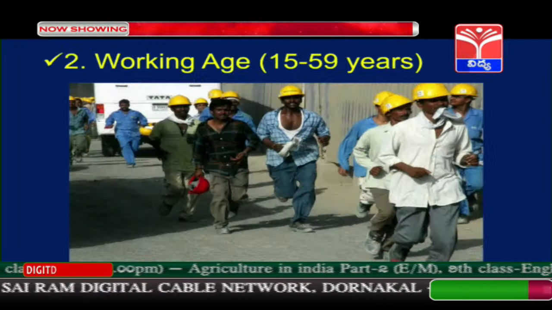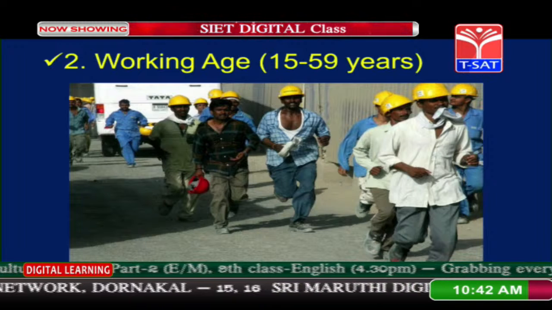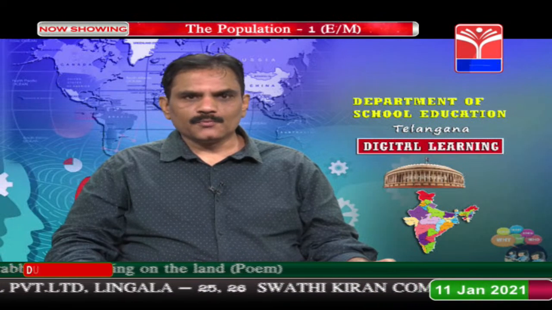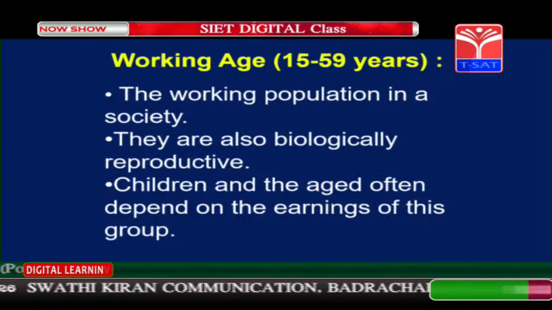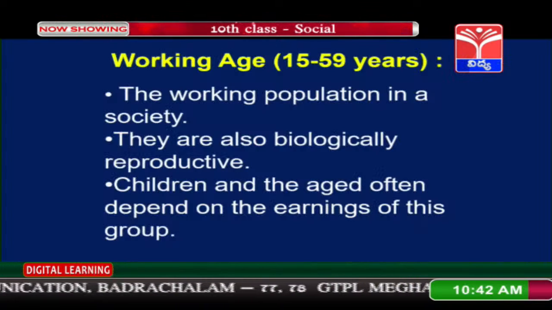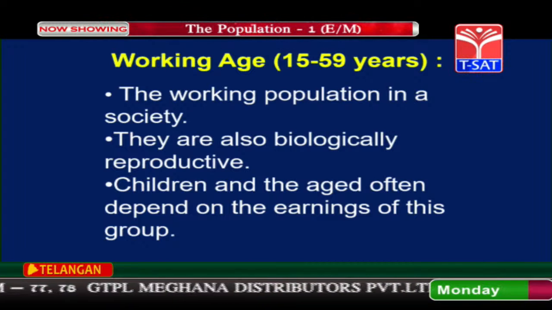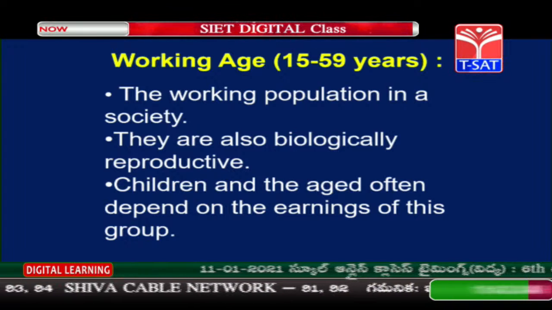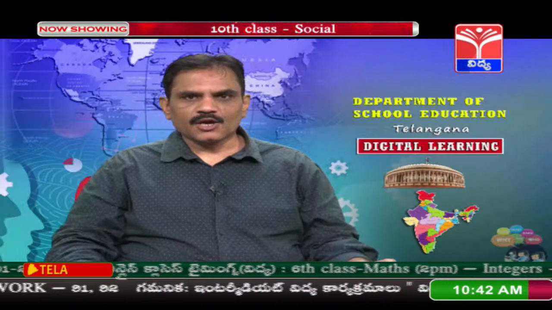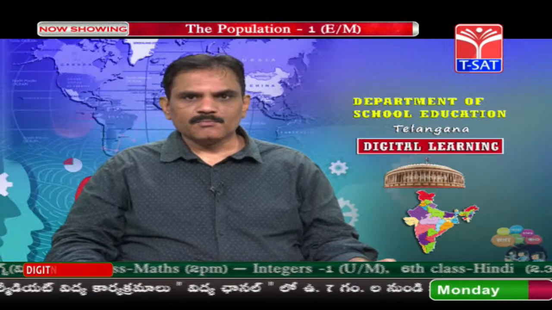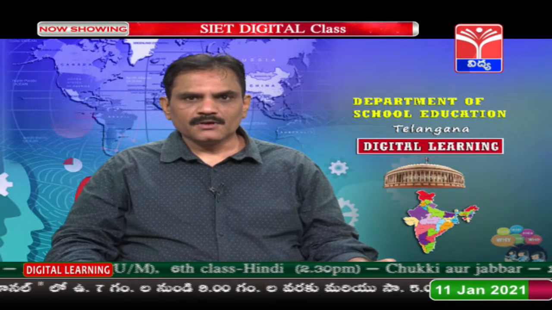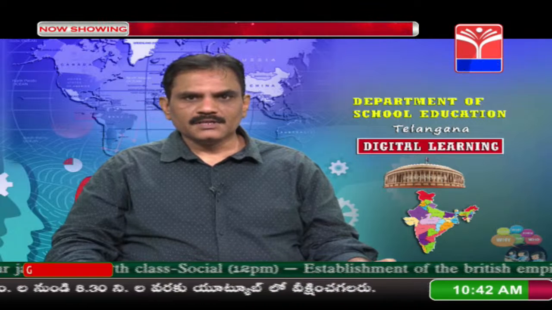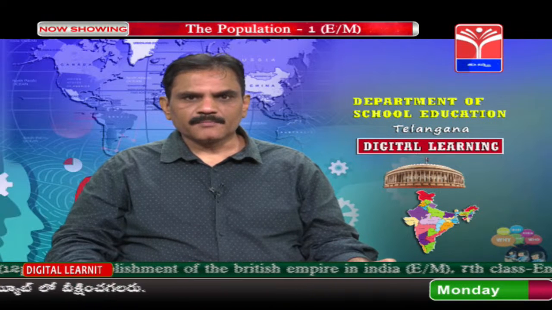Now, next let us take working age people who are between 15 to 59 years. This is a very important group; we can call it the working population in a society. They are also biologically reproductive, meaning they can have children, and the aged often depend on the earnings of this group. Economically these people are very important, because if they work and do production, then only economic growth will be there. So, this group is very important for any country.